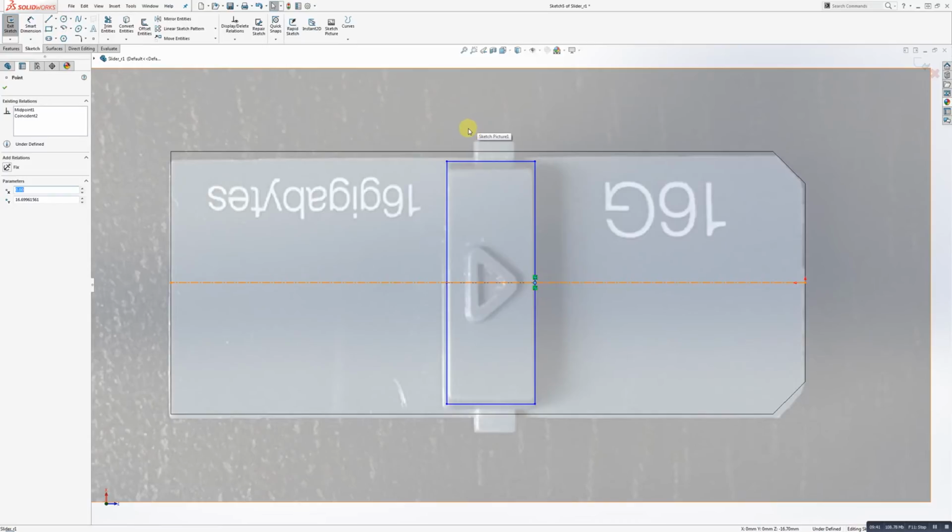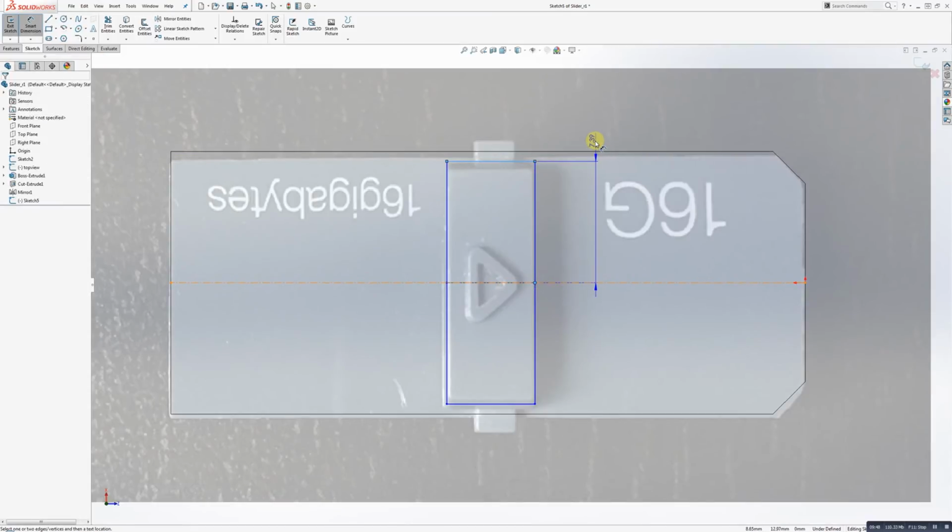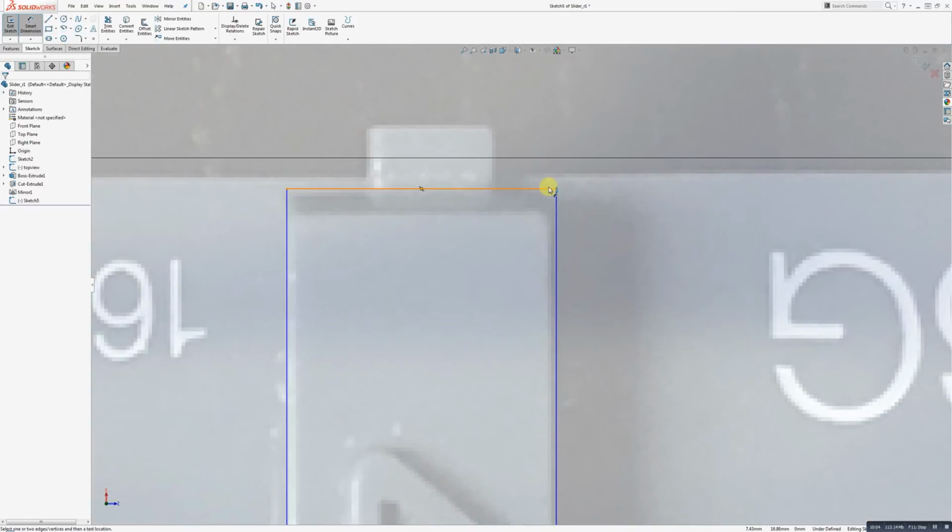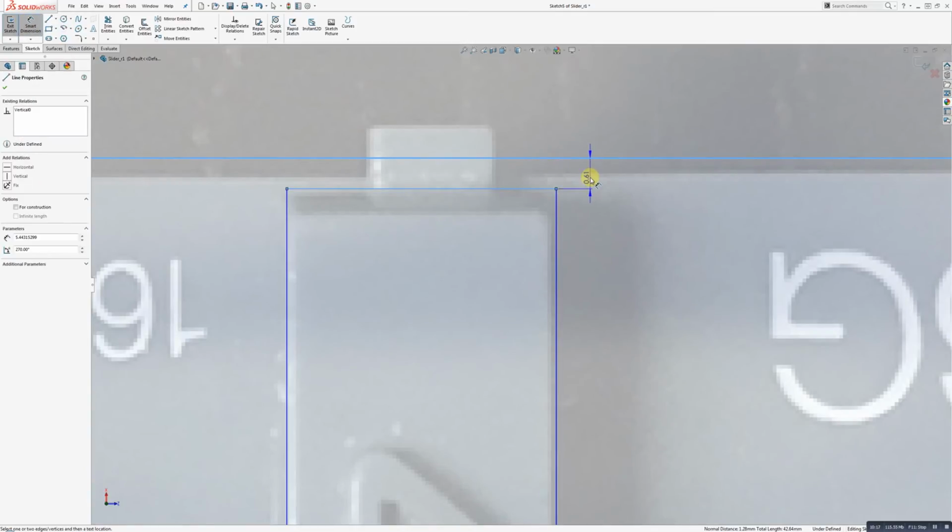Okay, I can also set up smart dimensions here from the edge of this. It's giving me from the center line over. It's not what I want. So I want from this edge to... SolidWorks is just desperate to give me a measurement that I don't want. So what I'm really trying to do is go from here to here. Good, just like that. There we go.